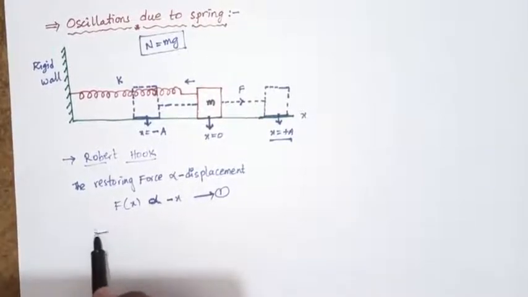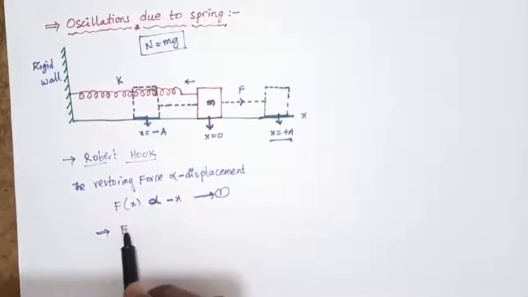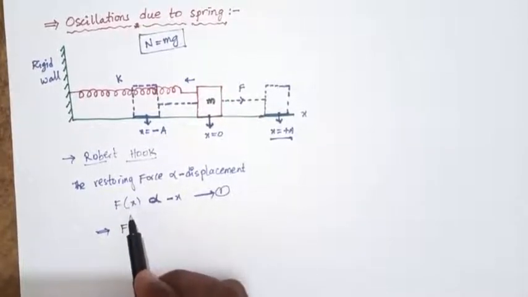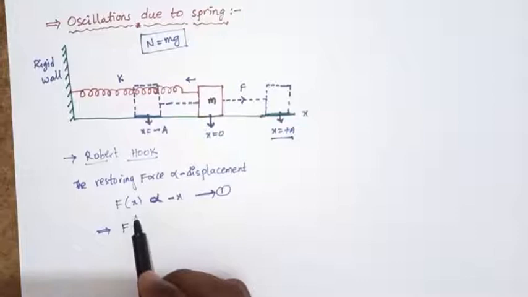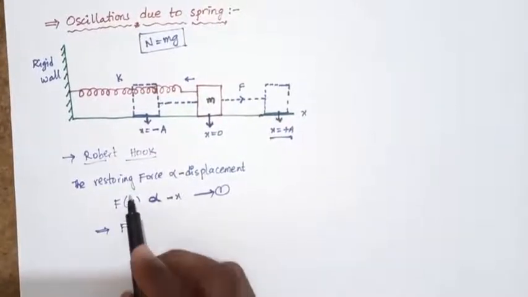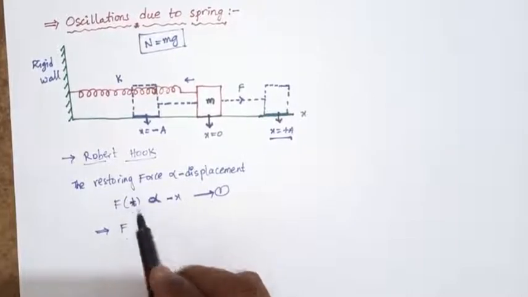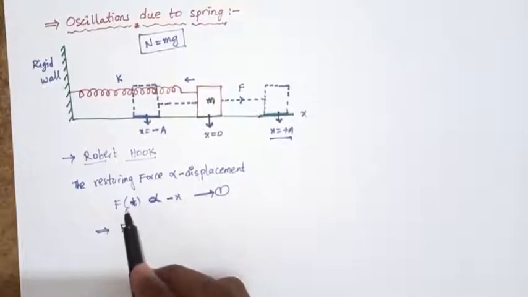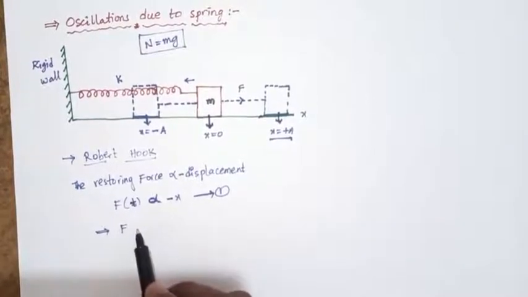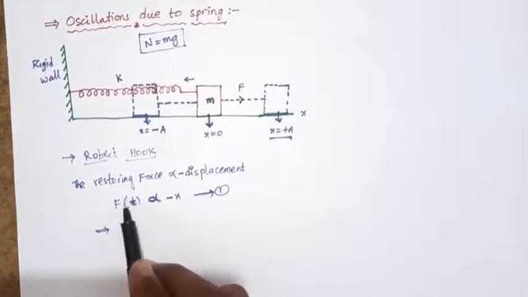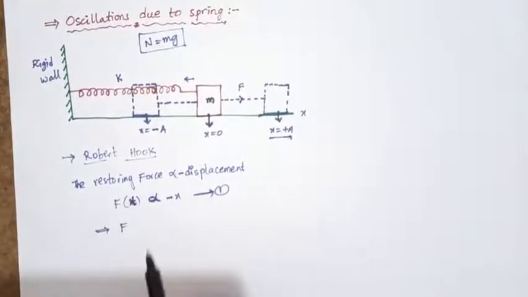So we take the restoring force F along the x direction.